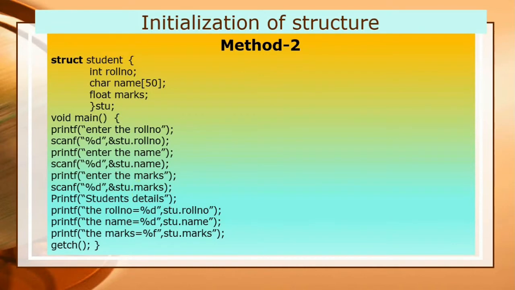Then it will print the first message, print student detail. Then it will print all the values. Printf the roll number equals %d because it is of integer type, so in place of %d it will print the value of stu dot roll number. The next message is for printing the name, stu dot name, and the next one is marks, which is of float type, so I have used the format specifier %f. So it will print all the values.